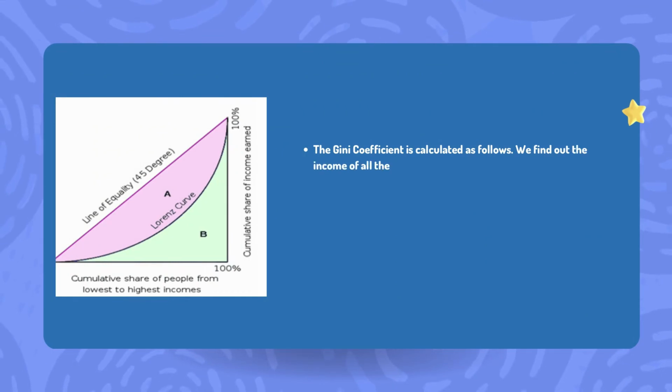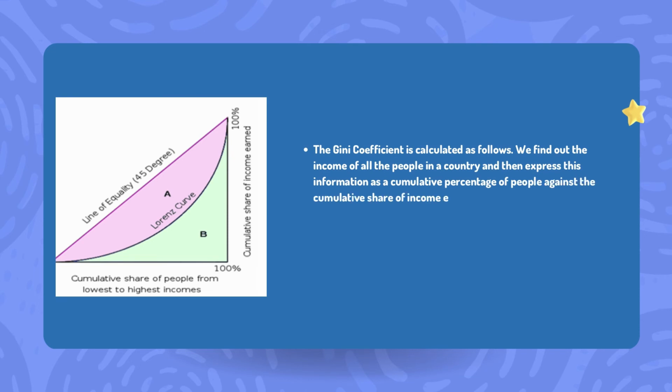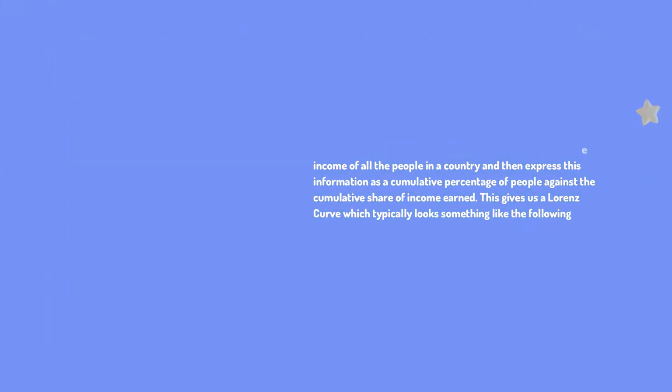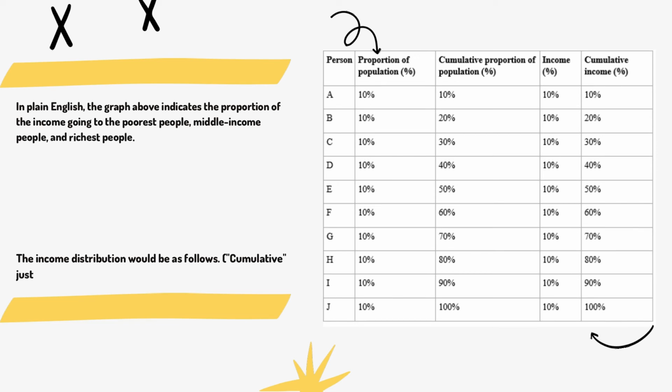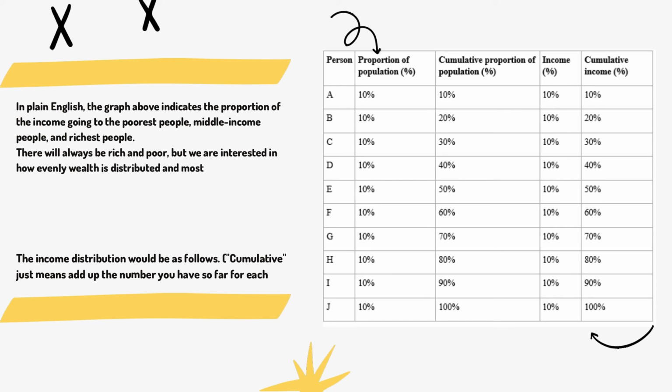The Gini coefficient is calculated as follows. We find out the income of all people in a country and then express this information as a cumulative percentage of people against the cumulative share of income earned. This gives us a Lorenz curve, which typically looks something like the following. In plain English, the graph above indicates the proportion of the income going to the poorest people, middle income people, and richest people. There will always be rich and poor, but we are interested in how evenly wealth is distributed, and most governments put effort into keeping this coefficient as low as possible.